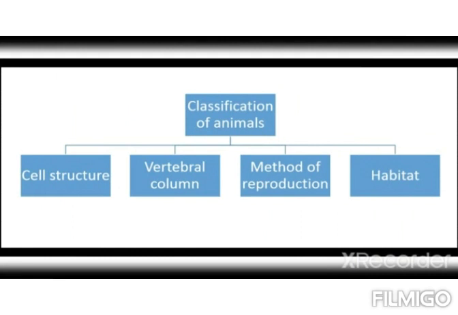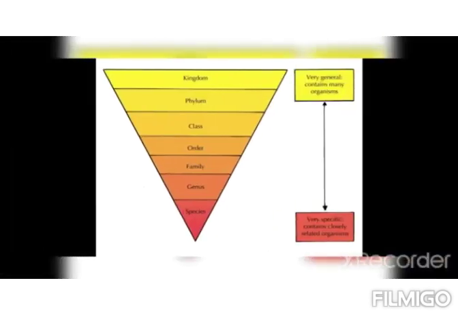Animals are classified according to cell structure, vertebral column, method of reproduction, and habitat. It is difficult to study and remember all the organisms in this diverse living world at the same time. Classification helps in this respect. Different scientists have used different criteria and independently classified plants and animals.